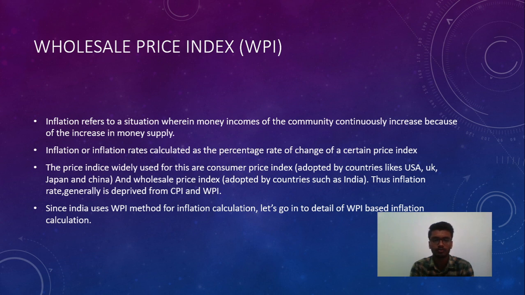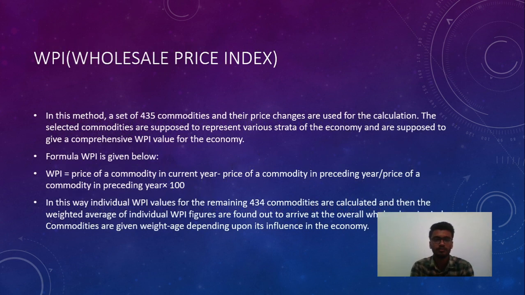Since India uses the WPI method for inflation calculation, let's go into detail of WPI based inflation calculation. In this method, a set of 435 commodities and their price changes are used for the calculation. The selected commodities are supposed to represent various strata of the economy and are supposed to give a comprehensive WPI value of the economy. The formula for WPI is given below.